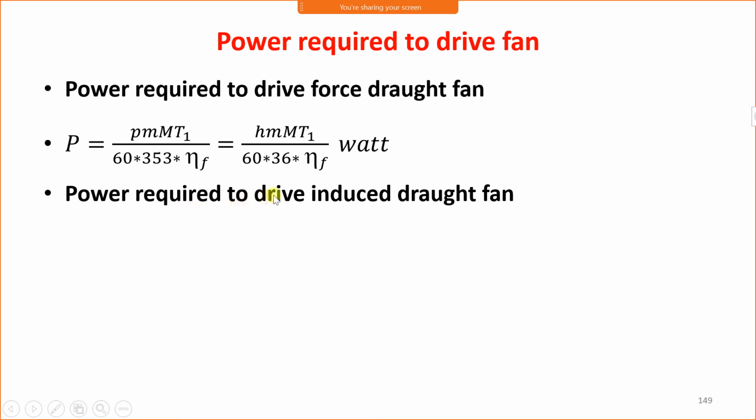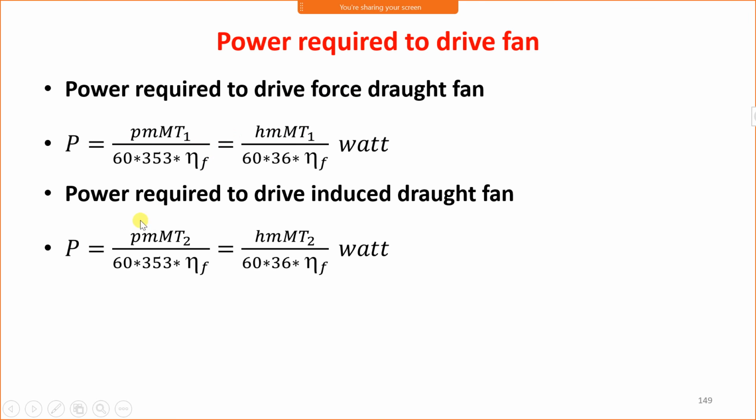Now, power required to drive induced draught fan. In the forced draught fan, we have taken temperature as T1 because T1 is the atmospheric temperature, and the forced draught fan handles atmospheric air. For the induced draught fan, the formula is the same, only T1 is replaced by T2. In terms of small p: p into small m into capital M into T2 upon 60 into 353 into efficiency of fan.